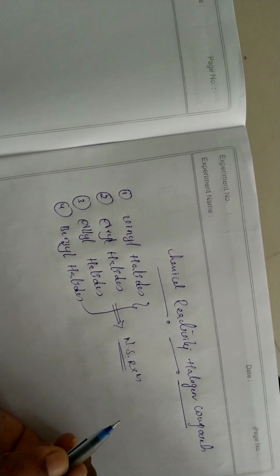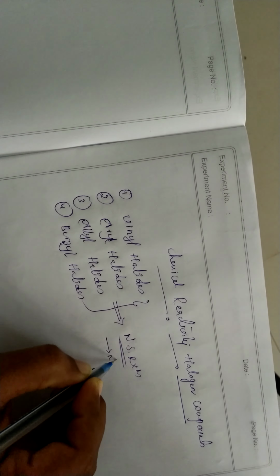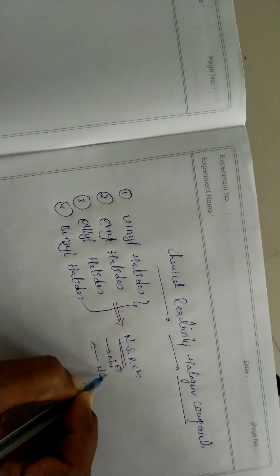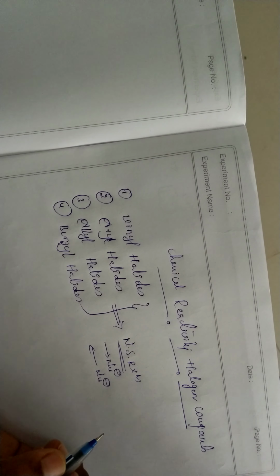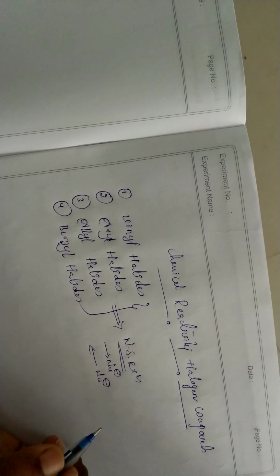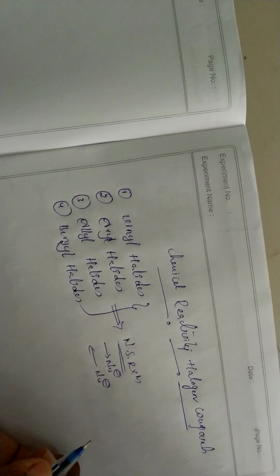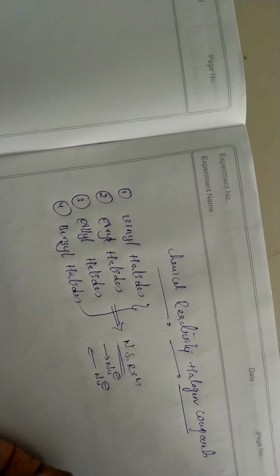What are nucleophilic substitution reactions? If one nucleophile is substituted by another nucleophile, those reactions are generally called nucleophilic substitution reactions, and they are again divided into SN1 and SN2. Tertiary alkyl halides generally undergo SN1 reactions, and primary alkyl halides generally undergo SN2 reactions. In yesterday's class, we already discussed SN1 and SN2. These are particularly concerned with the alkyl halides.